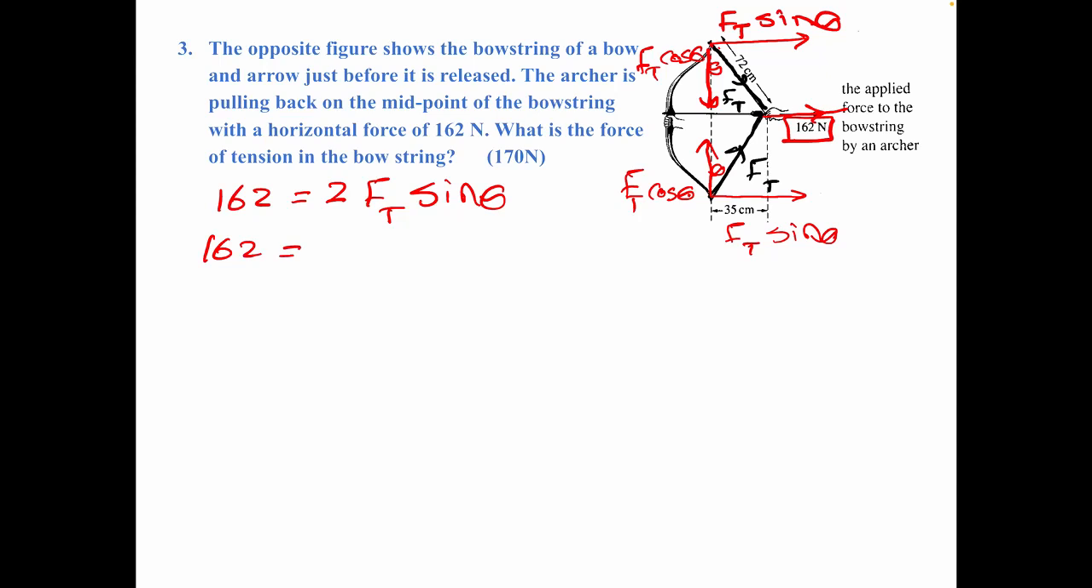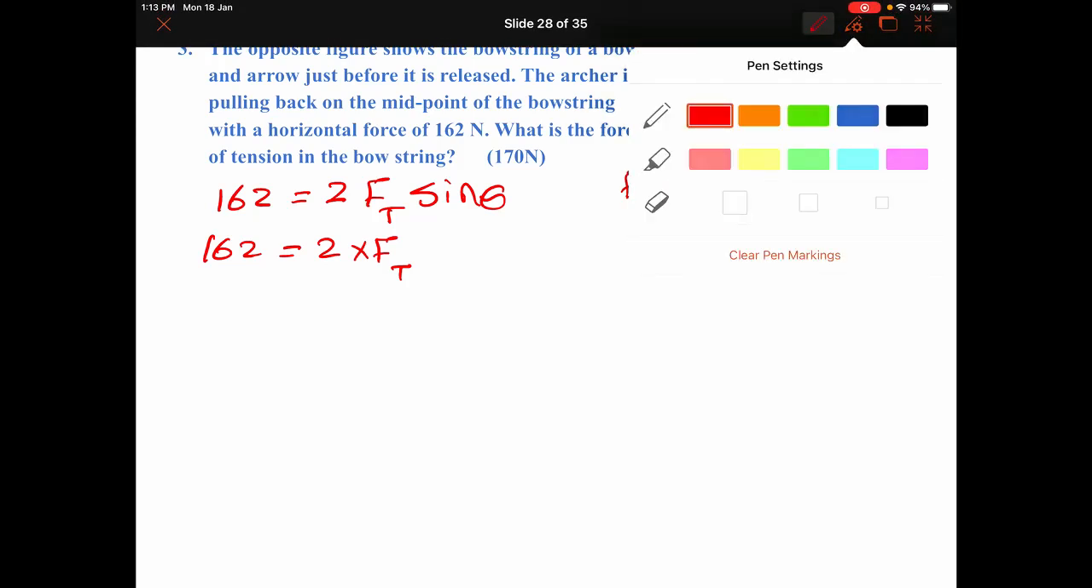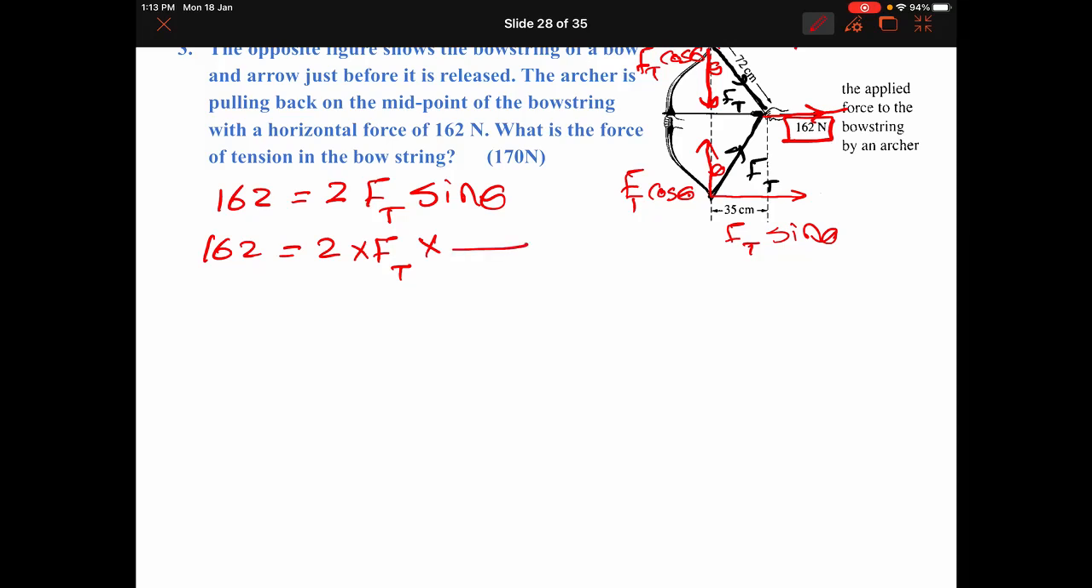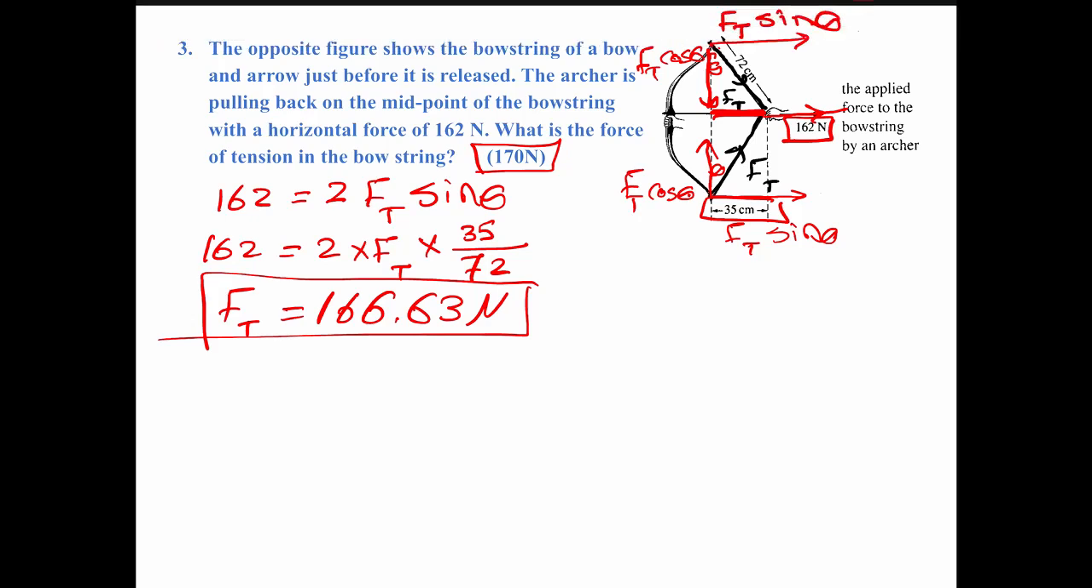162 equals 2 times Ft, the tension force, sine theta. I can replace sine theta this way, opposite over hypotenuse. This part equals 35, written below, over the hypotenuse 72. With the calculator, Ft will be 166.63 Newton. Sometimes some books use approximation, but this is the 100% correct answer.